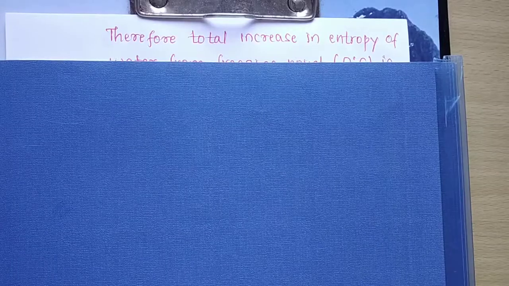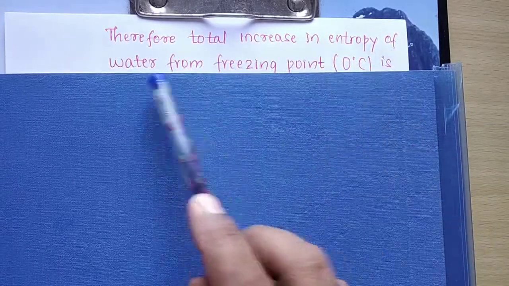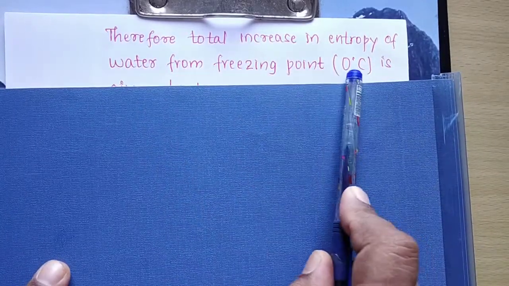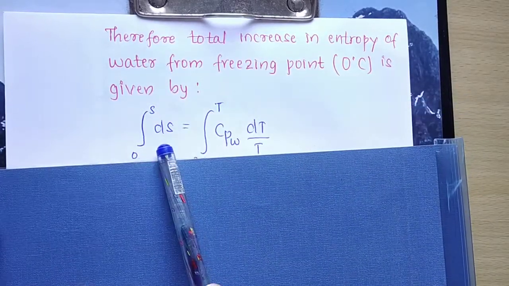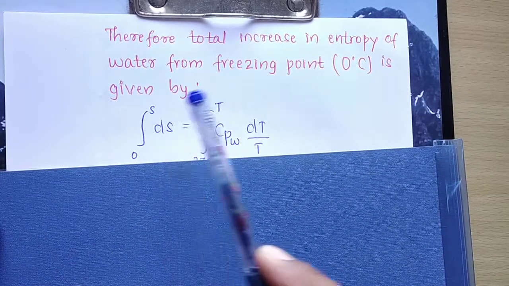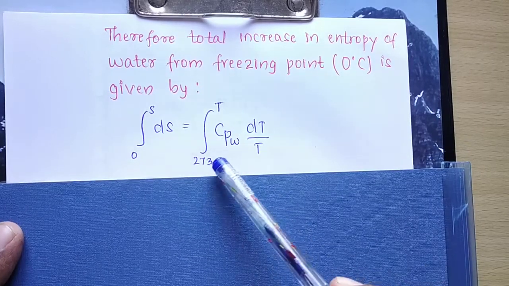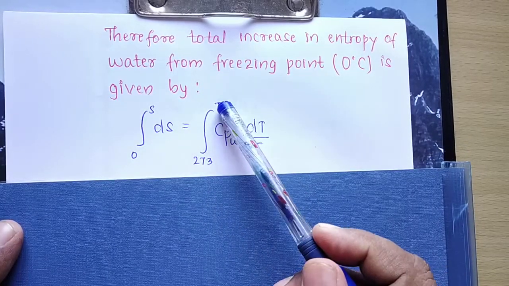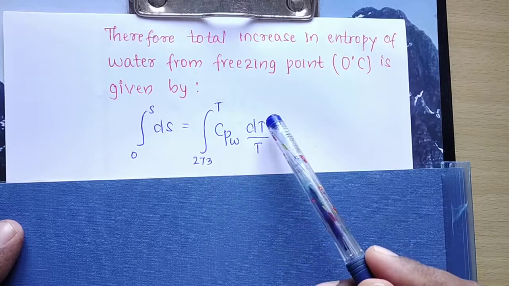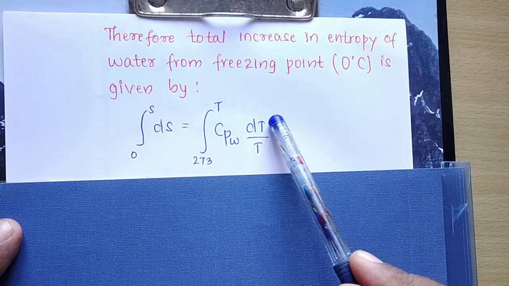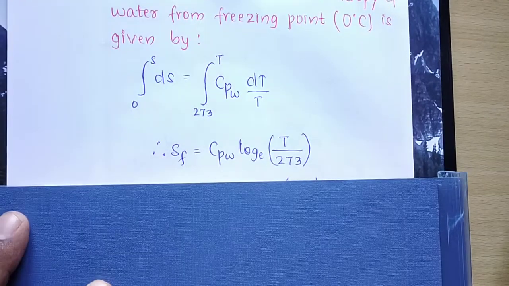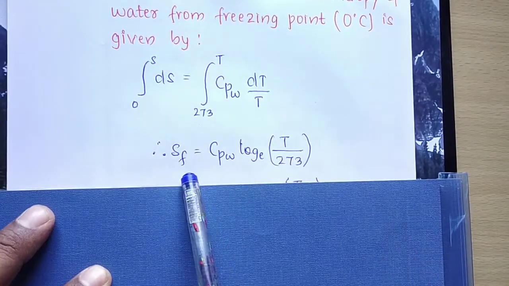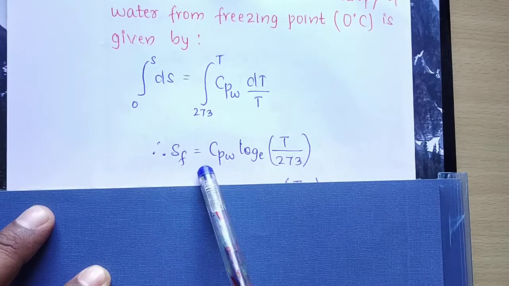So therefore increase in entropy of water from freezing point 0 degree centigrade is given by integral of ds from 0 to SF, then 0 degree centigrade is 273 to capital T, Cpw into dt by T. Now integrate this equation, we will get the equation as SF because you are adding the heat.